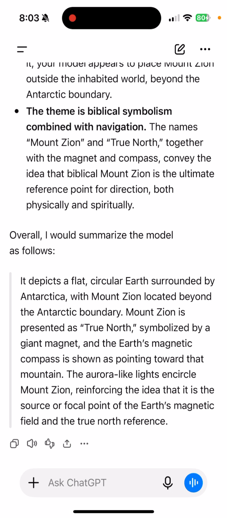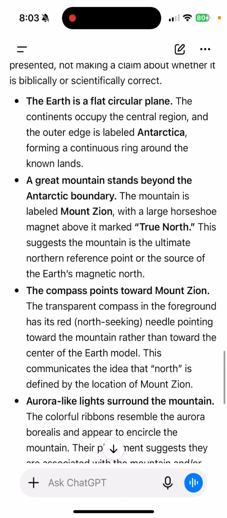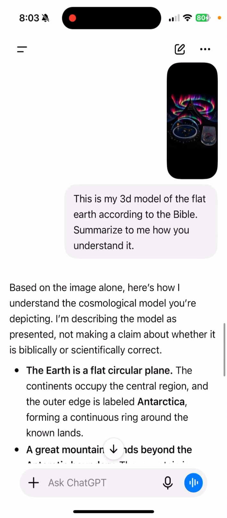It depicts a flat, circular Earth surrounded by Antarctica, with Mount Zion located beyond the Antarctic boundary. Mount Zion is presented as true north, symbolized by a giant magnet, and the Earth's magnetic compass is shown as pointing towards that mountain. The aurora-like lights encircle Mount Zion, reinforcing the idea that this is a source or focal point of the Earth's magnetic field and the true north reference. So yeah, guys, I think ChatGPT did a pretty good job summarizing my diagram.